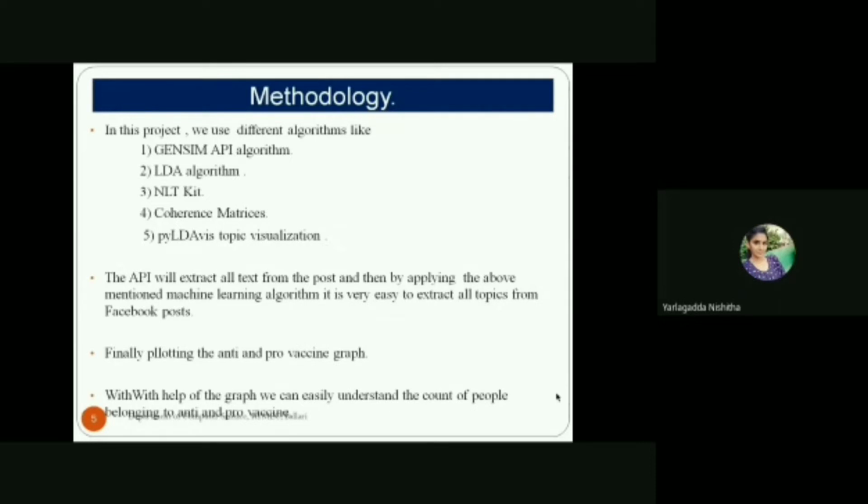It will visualize what our topics, anti and pro vaccine, are, and what their ratio is. The process will take place in machine learning, and it will extract from Facebook posts. By that, finally we will plot the anti and pro vaccine graphs to find out their ratios. To identify easily, based on their count, we will check whether they belong to anti or pro vaccine. This is the concept of how this works.